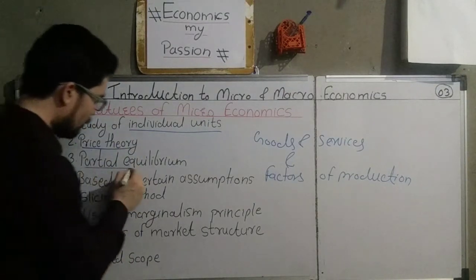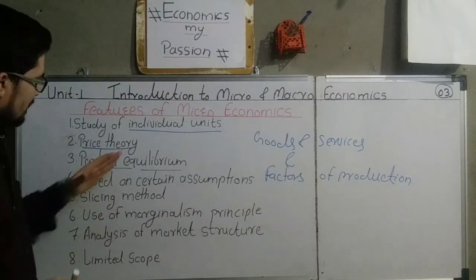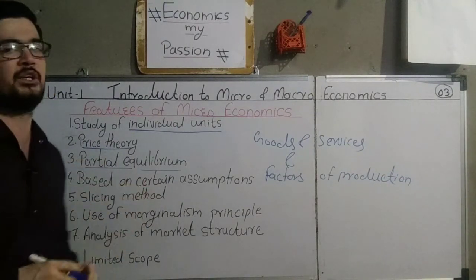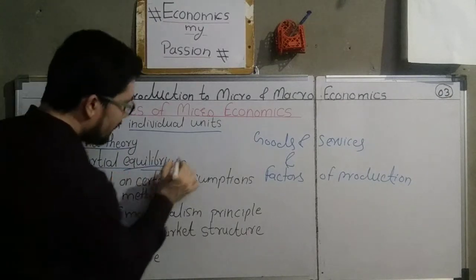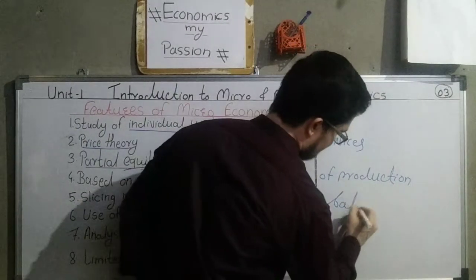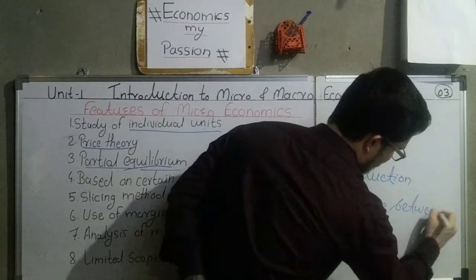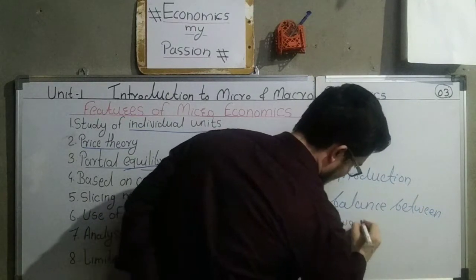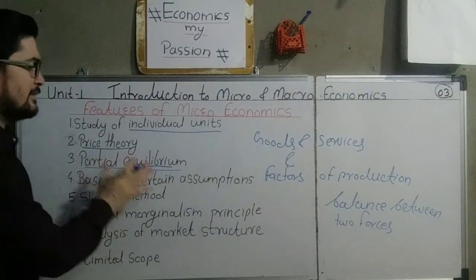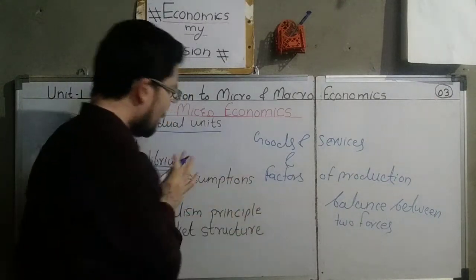Then we come to the next point, that is partial equilibrium. Okay, now this point is very important. Partial equilibrium means in microeconomics we discuss the individual units and the equilibrium of the individual units. What is meant by equilibrium is that it is the balance between two forces. It is the balance between two forces that is known as the partial equilibrium. And in microeconomics we discuss this partial equilibrium.